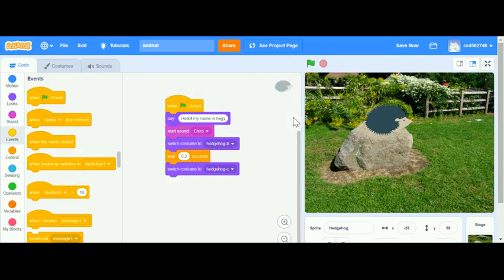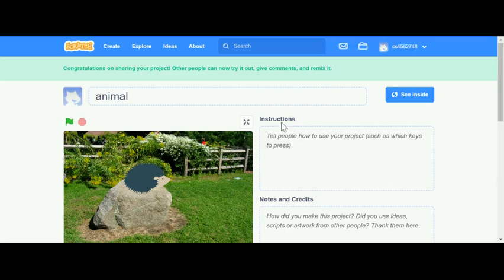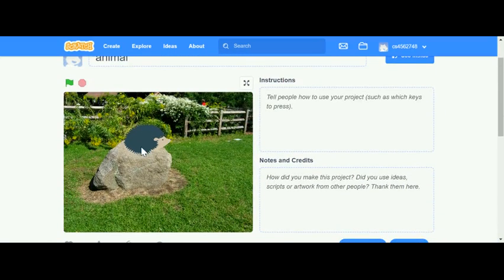Then you can click save now and click share. Now look, when I click this, it says what its name is, and it does the chirping sound and moves its face up and down.